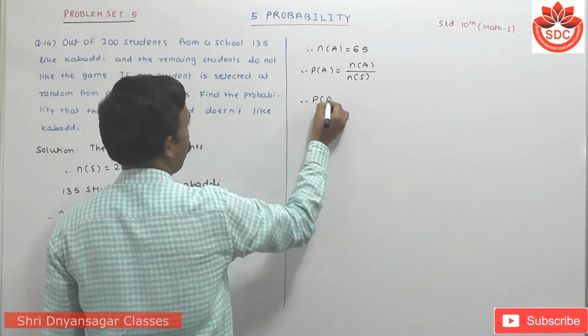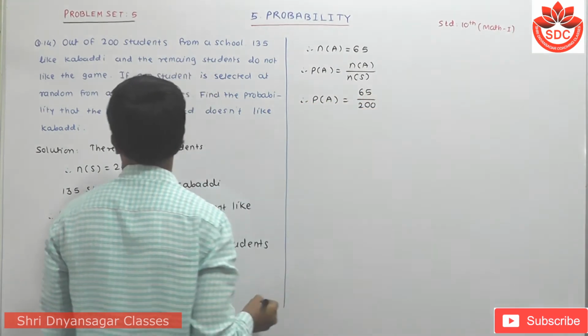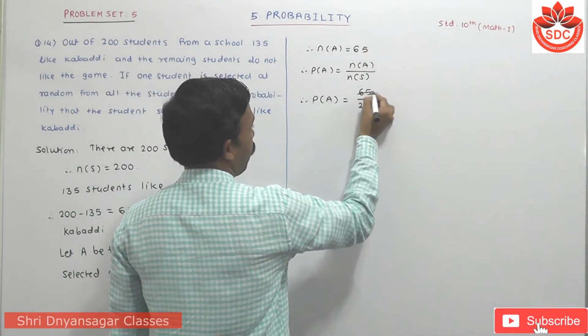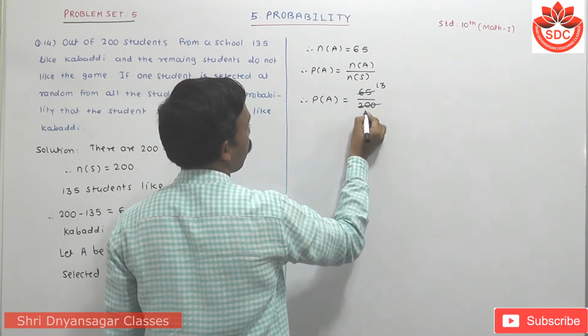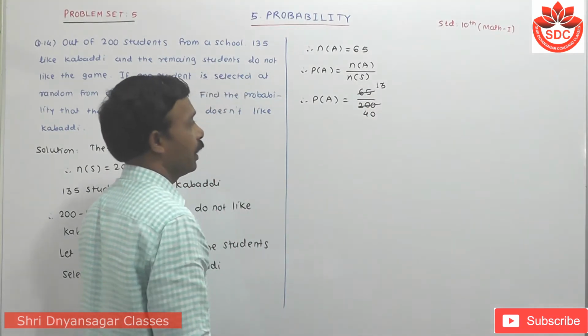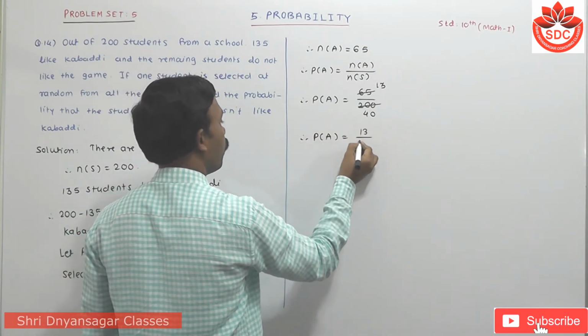Therefore, probability of A is equal to 65 upon how much? 200. Simplify by using 5. 5 1 is 5, 5 3 is 15, 5 4 is 20. We cannot simplify again, so P of A is equal to 13 upon 40.